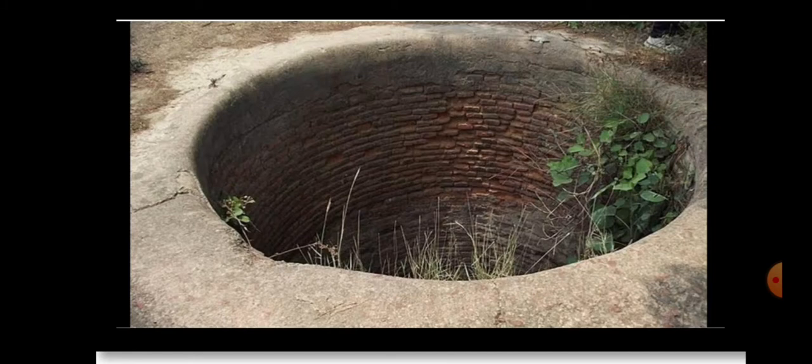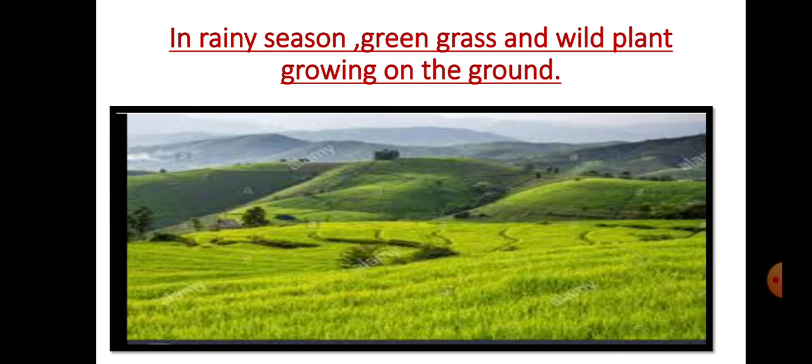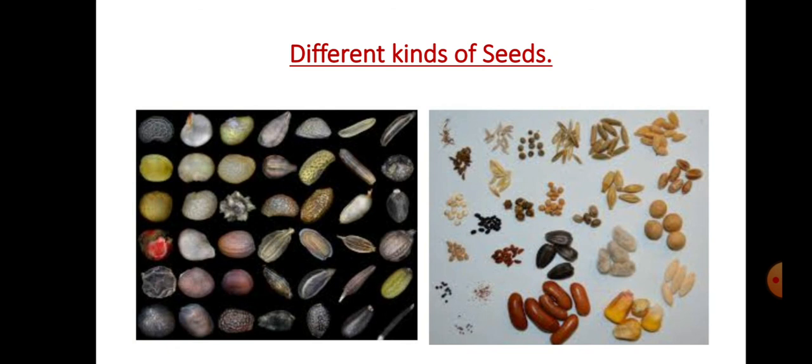Now look here. Small plants or trees are growing on their own without being planted by anyone. In the hollow parts of the old well, peepal tree and small plants growing on the wall. In a rainy season, green grass and wild plants growing in the garden and on the ground. So now look here the picture of seeds.